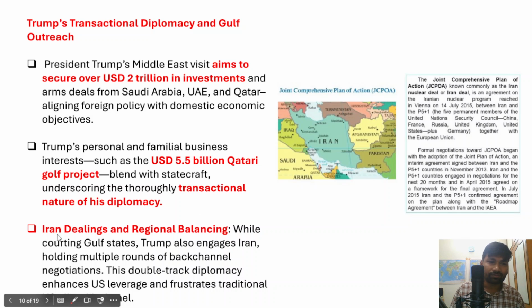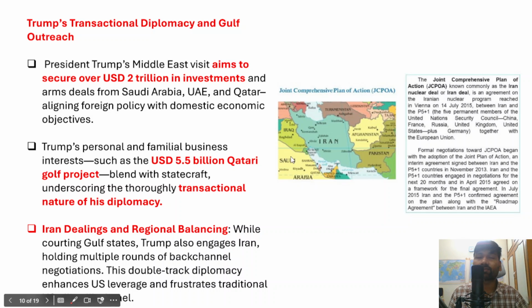And in fact, Trump also has plans to deal with Iran as well. We knew that the relations between US and Iran are not too friendly, right? They have a conflictual relationship with each other, because Iran has plans for acquiring nuclear weapons, and Iran also has plans for regional dominance in West Asia.